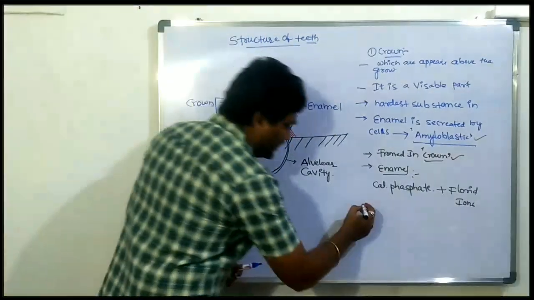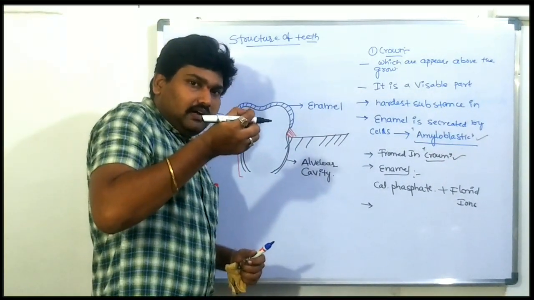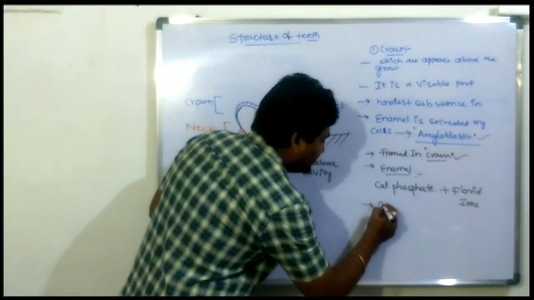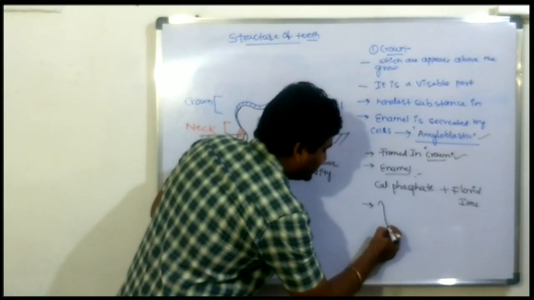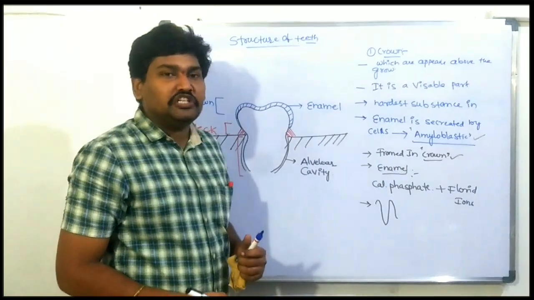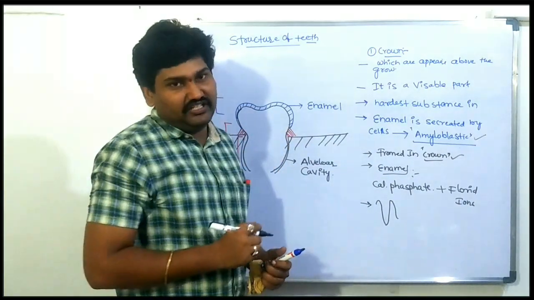The enamel region has a number of projections and depressions on the surface of the crown region.